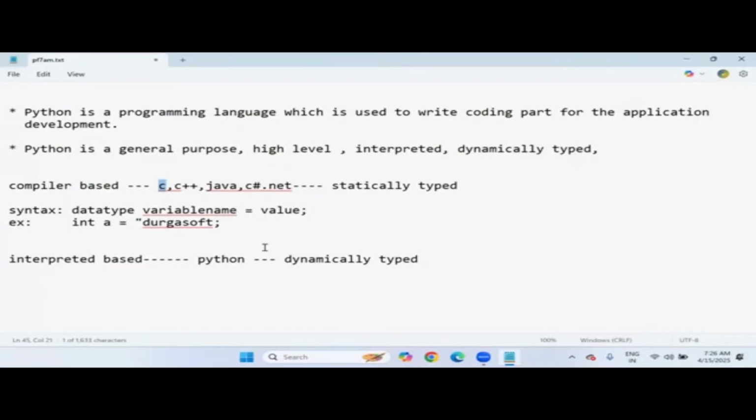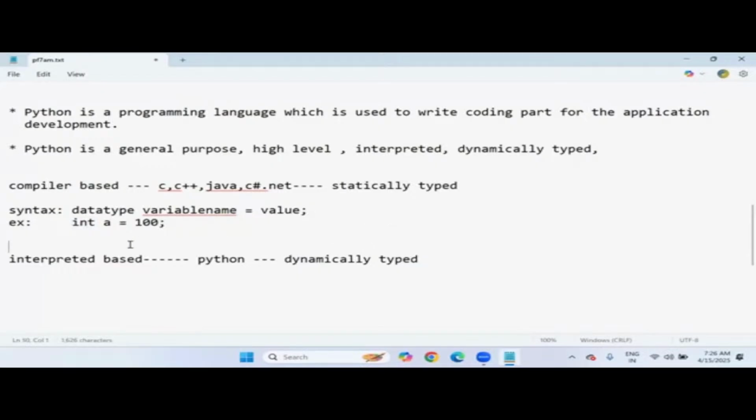Means the programmer should have clarity on data types: what value they are assigning to the variables and what type they should mention. He must have this clarity in these languages, especially while dealing with C, C++, Java, C Sharp, .NET, because these are statically typed languages. And while writing the program, the programmer has to decide the data type correctly. If the wrong data type is used, again it will give a compilation error.